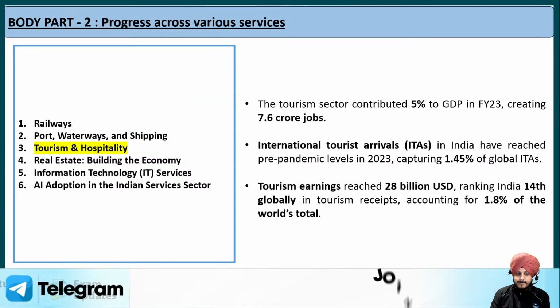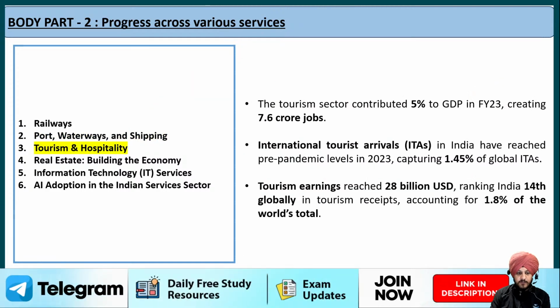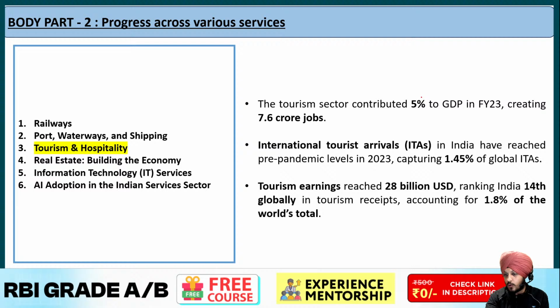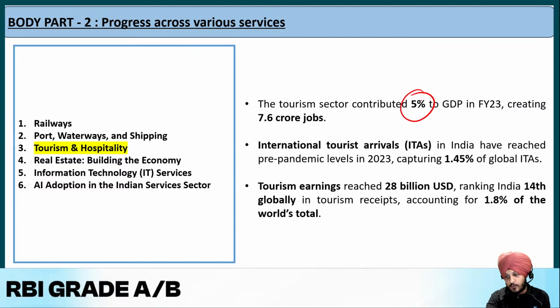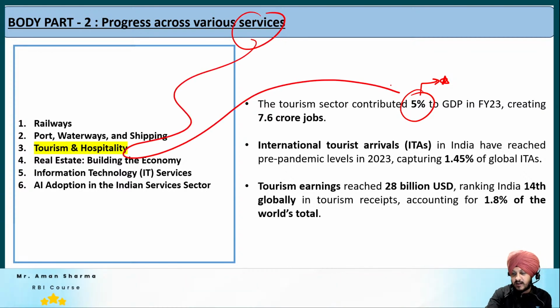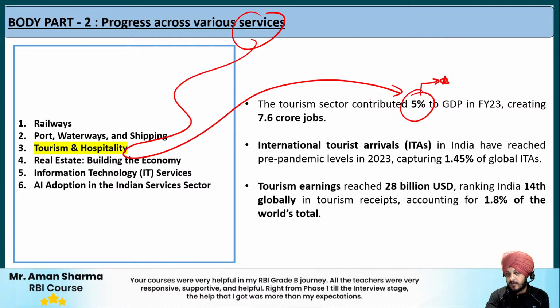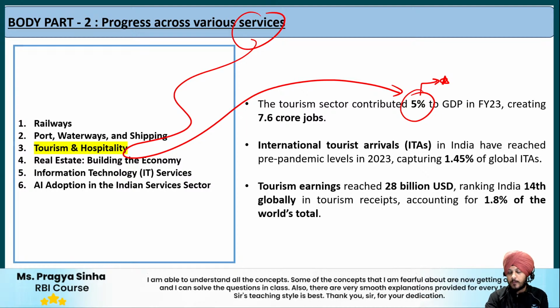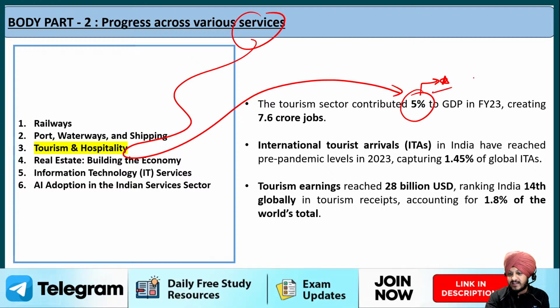After that, the third component is tourism and hospitality. Again, this is also factual. The tourism sector contributes 5% to GDP. Do you have to remember that? The answer is yes. You need to remember it, because it is a part of the service sector, and the service sector is directly a part of your syllabus. So if a question comes asking you to provide highlights regarding the progress of the service sector, you should be in a position to write such value addition, because it is easily available.